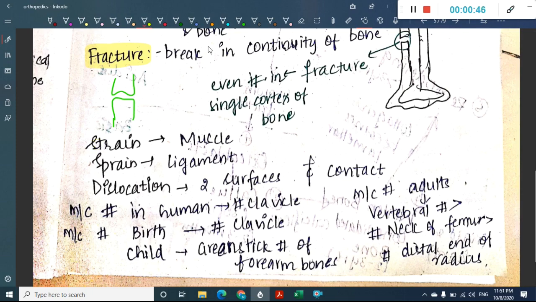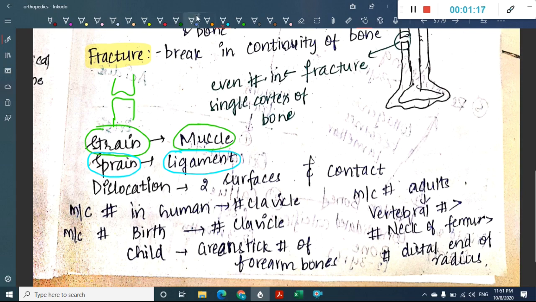What is strain? Strain is a defect in the muscle. We call something a strain if there is a defect in the muscle. When do we call something a sprain? We call something a sprain when there is a defect in the ligament. So when there is a problem in the muscle, we call it a strain. When there is a defect in the ligament, we call it a sprain.